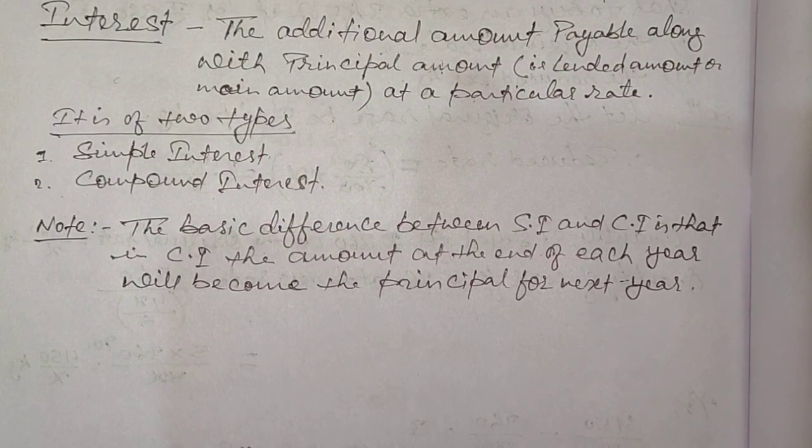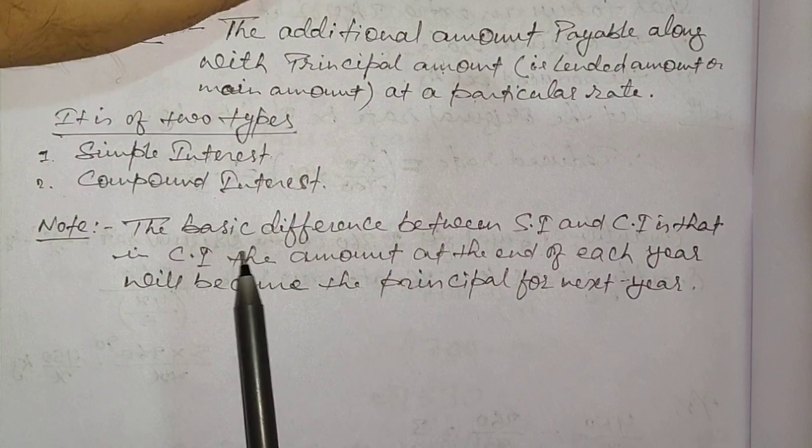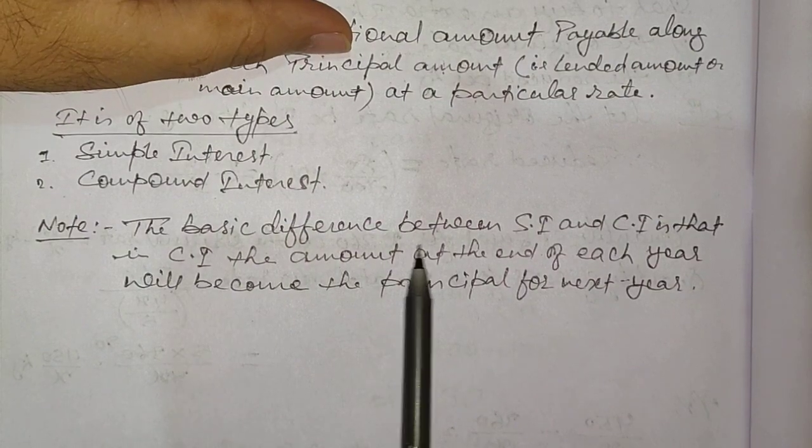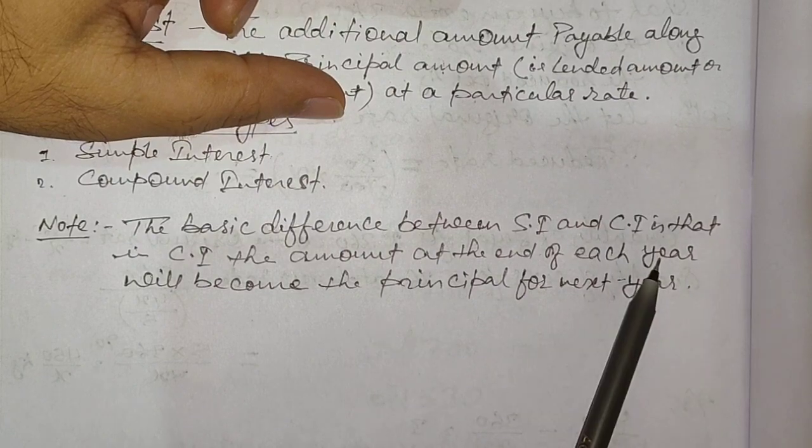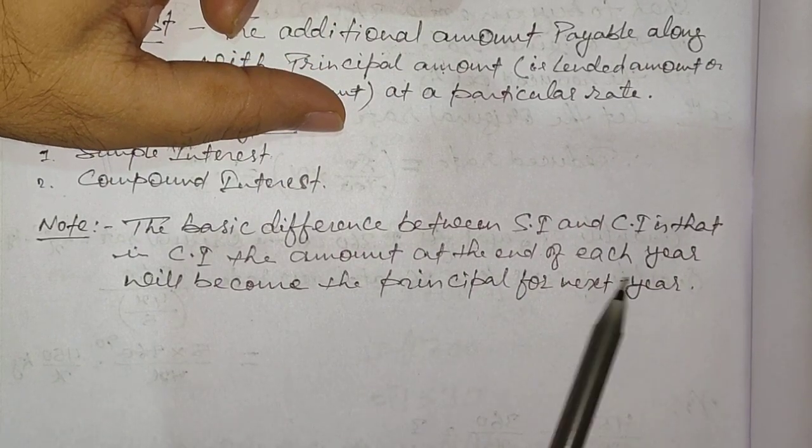Okay, so all of you see here, I have written for you the basic difference. The basic difference between SI and CI is that in CI, the amount at the end of each year will become the principal for the next year.